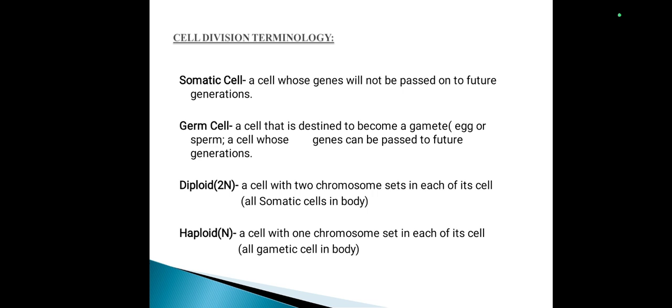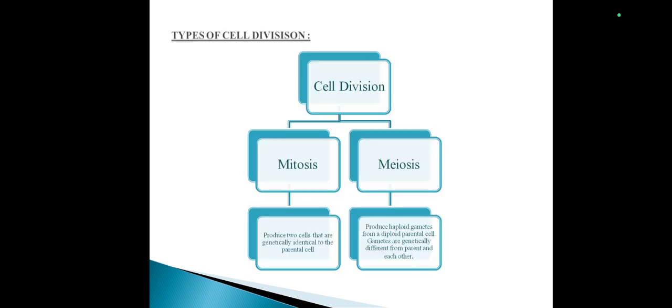Diploid cells, also designated by 2N, are cells with two chromosome sets in each cell. All somatic cells in the body are considered diploid cells. Haploid cells are cells with one chromosome set in each cell. All gametic cells in the body are considered haploid cells.